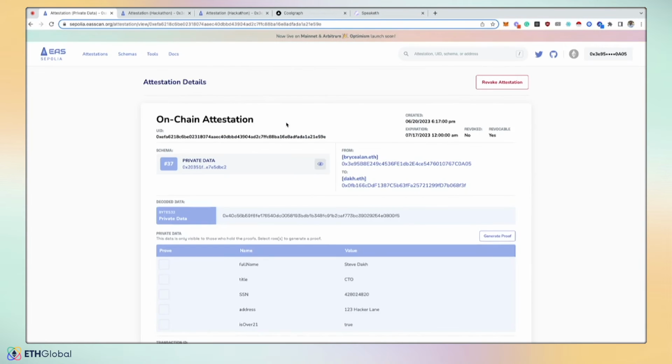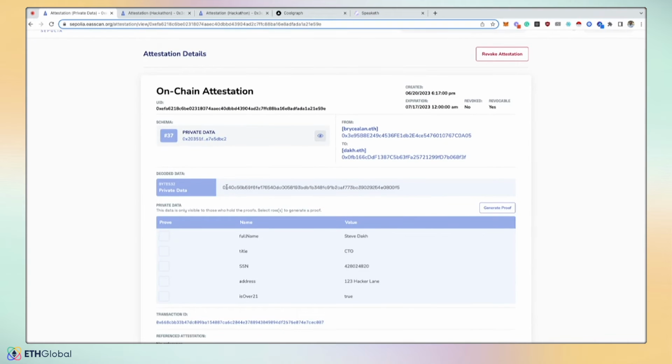And so by generating this, you can see here's the new attestation record, when it was created, the expiration time, when it was revoked, who it was from and who it was to. And then all that was attested to is the decoded data here of the bytes32 hash.